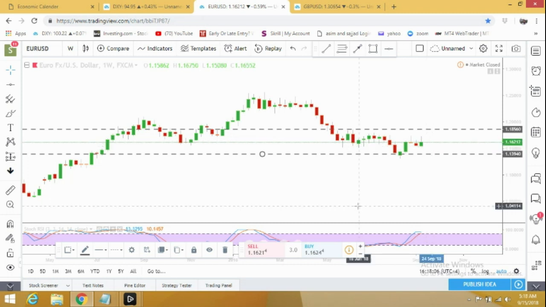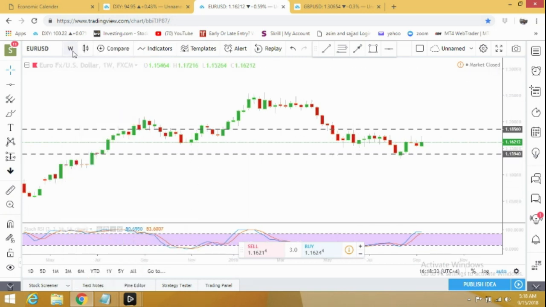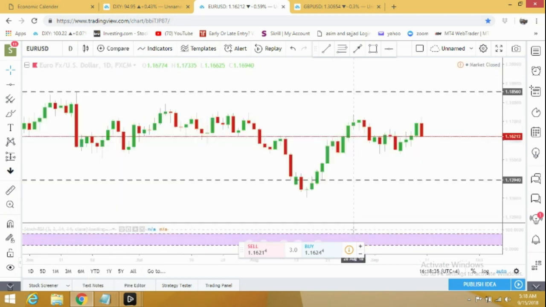It may start going up from Monday to Tuesday. It can move up a bit and then it's supposed to drop again. I'm expecting 1.1394 till the end of the week. During the week it can try to reach 1.1856 and above. Let's check it on daily and 4-hour time frames.